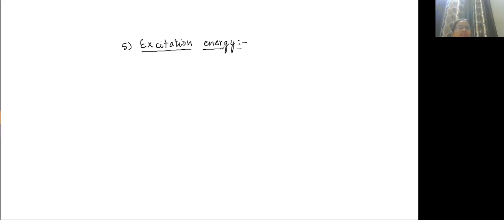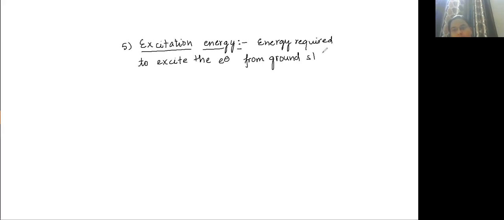But going to any other excited state is known as excitation energy. So energy required to excite the electron from ground state to any other excited state.